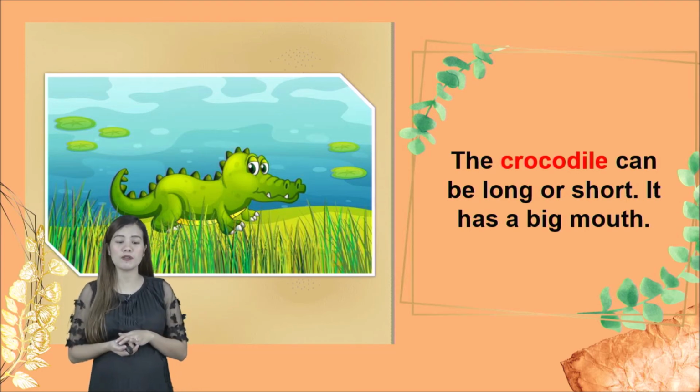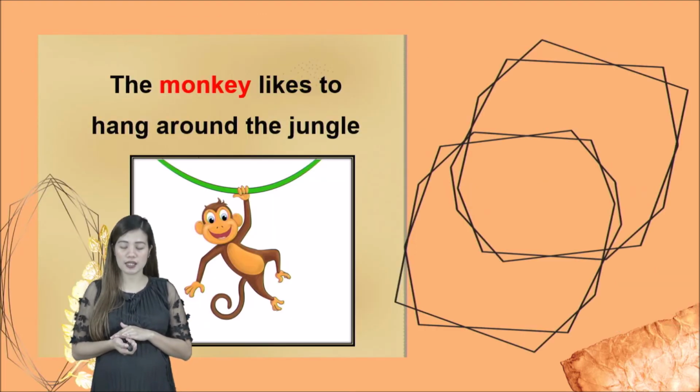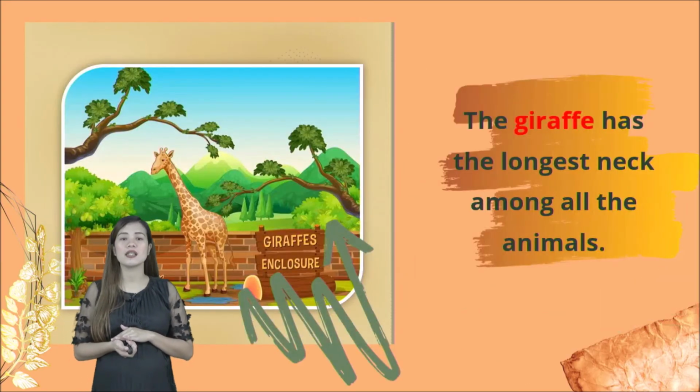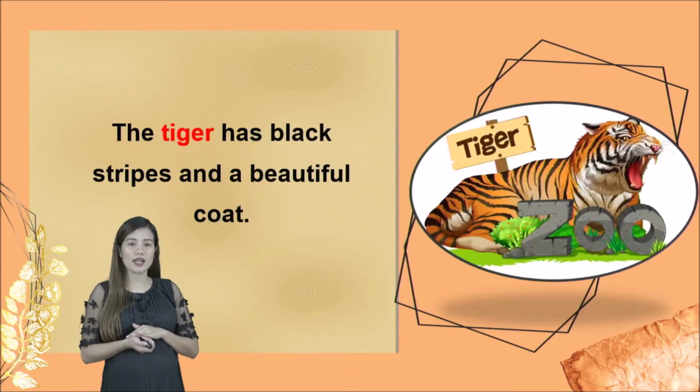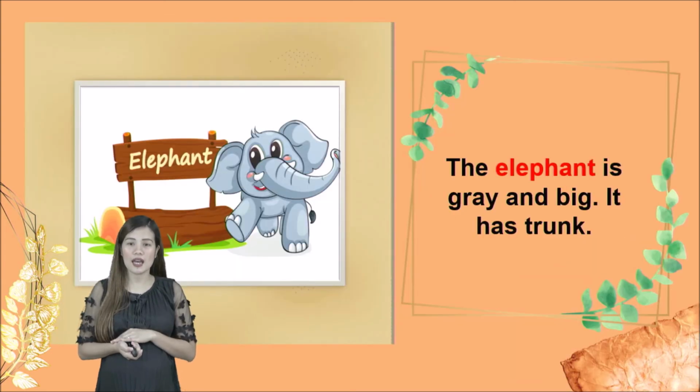Let's review what are the animals in the zoo. We have crocodile, monkey, ostrich, snake, giraffe, tiger, elephant, and the last we have the lion. Again, lion, elephant.